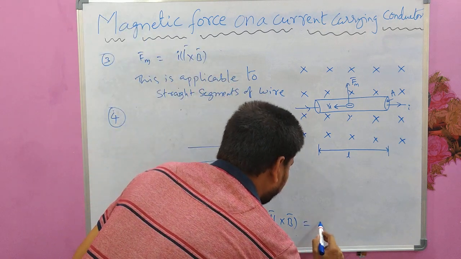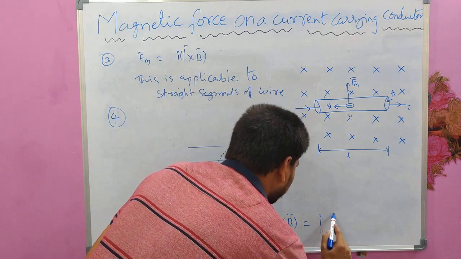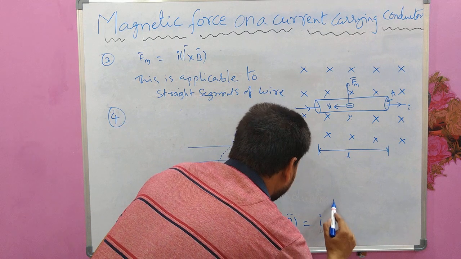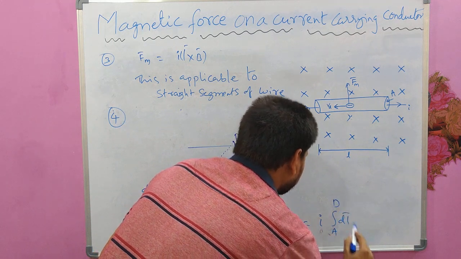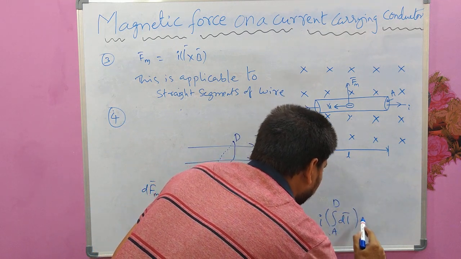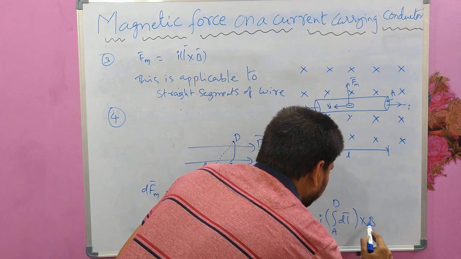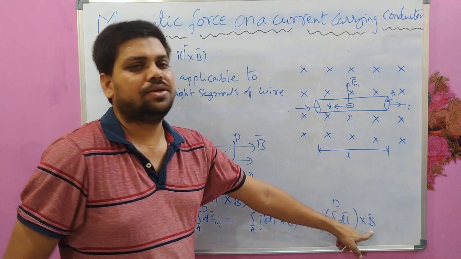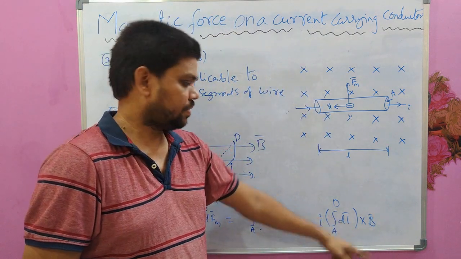which we can write like I is out of the integral, a to d dl cross, I can write this outside because the B is a uniform magnetic field.